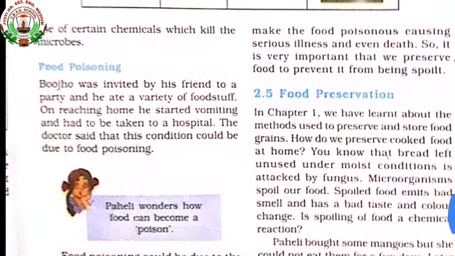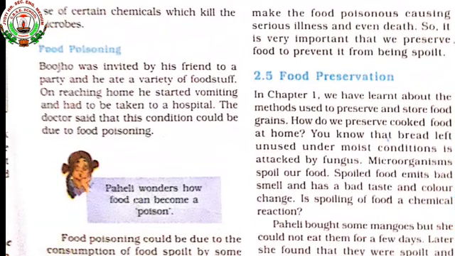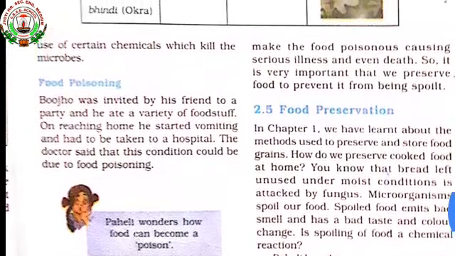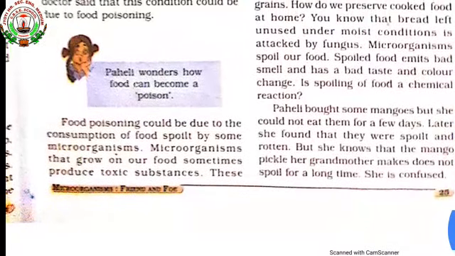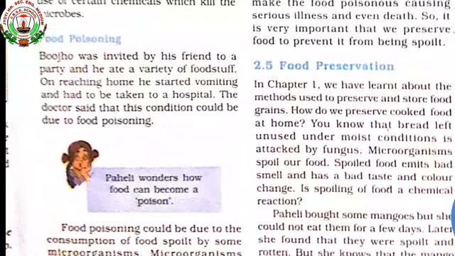From food poisoning certain diseases also occur, and even because of food poisoning the person can die. So it is very important that we preserve food to prevent it from being spoiled. We should not take stale food, and the food should be covered properly. We should not eat stale food or uncovered food.